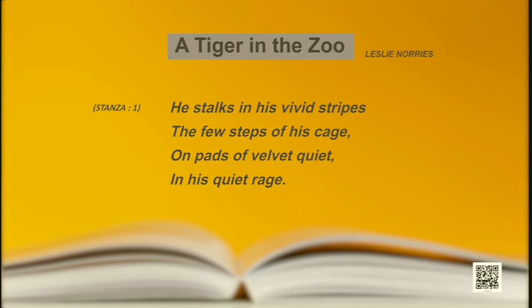So, I am going to read out to you the first stanza, then you supply the rhyme scheme, then the rest you will be doing. Okay, let me read out the first stanza, then you will be doing it. Here it is, the first stanza. He stalks in his vivid stripes, a few steps of his cage, on pads of velvet quiet, in his quiet